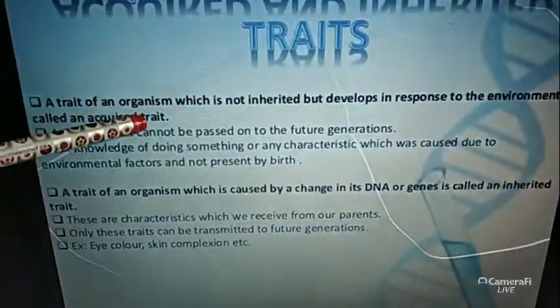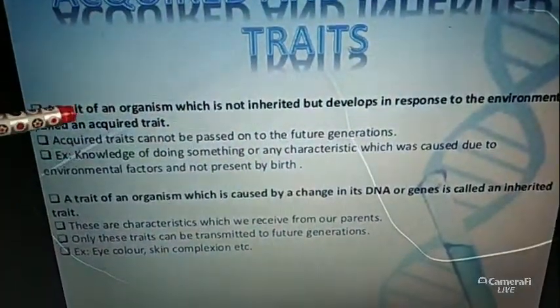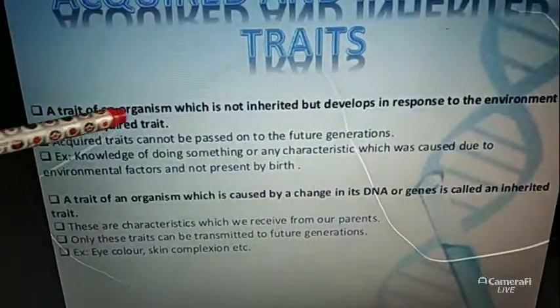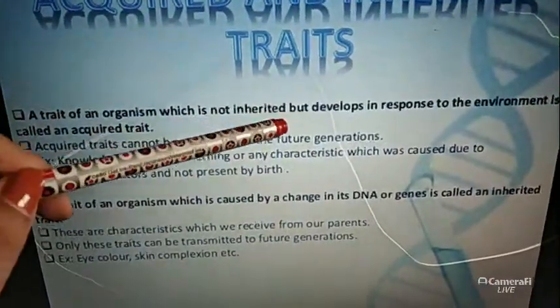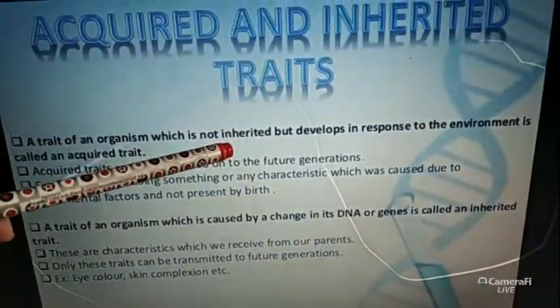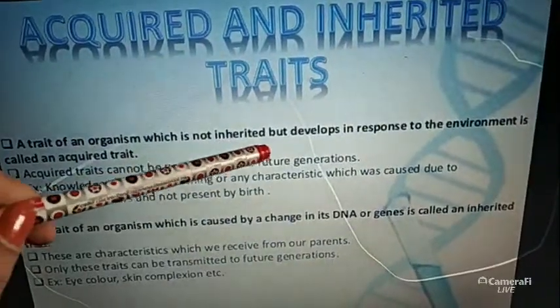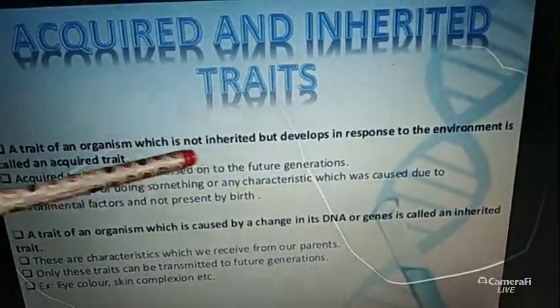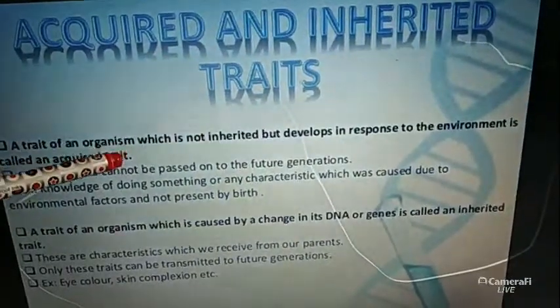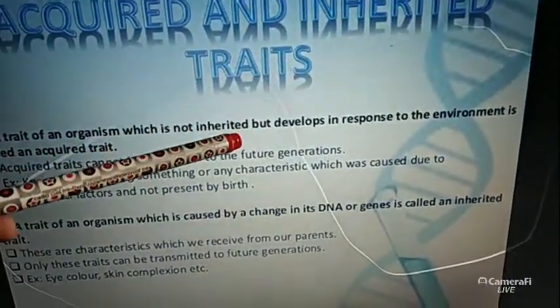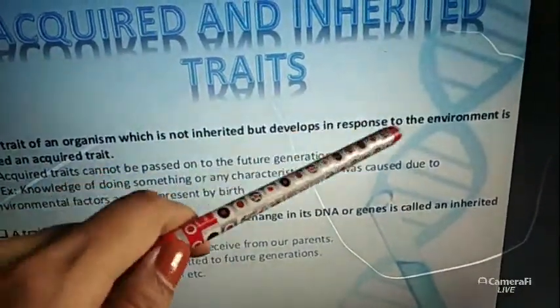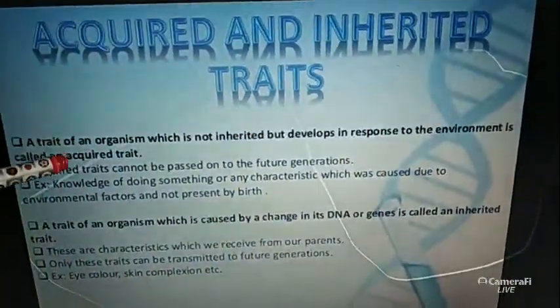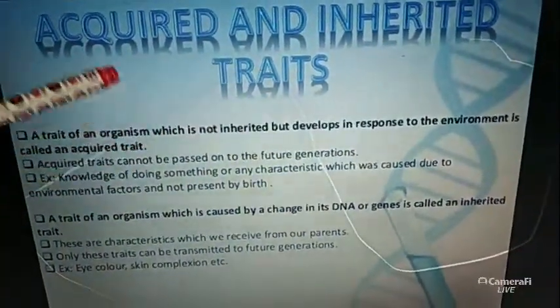The main important point of this definition is that it is not inherited. Just note it down.